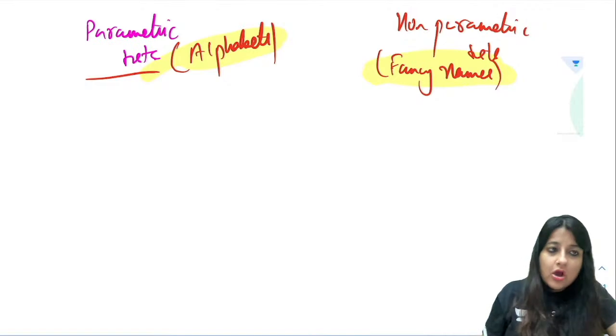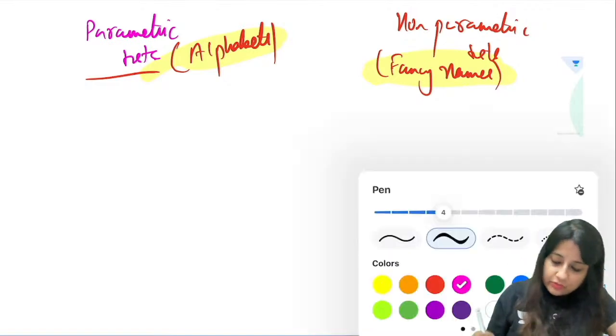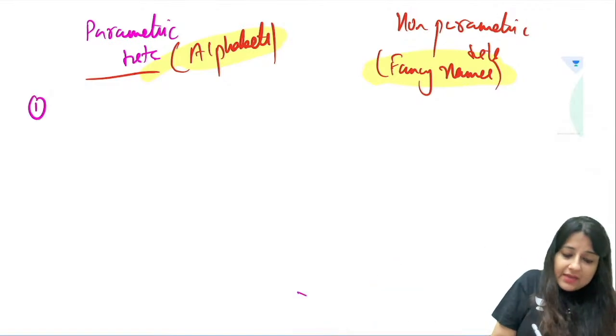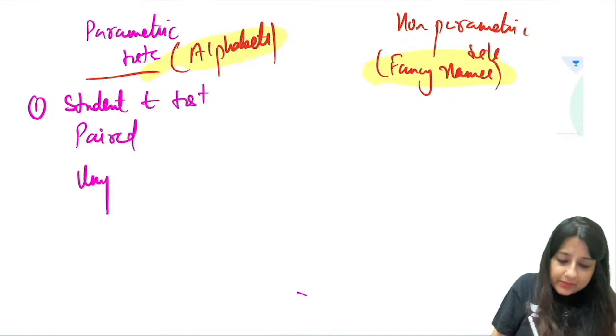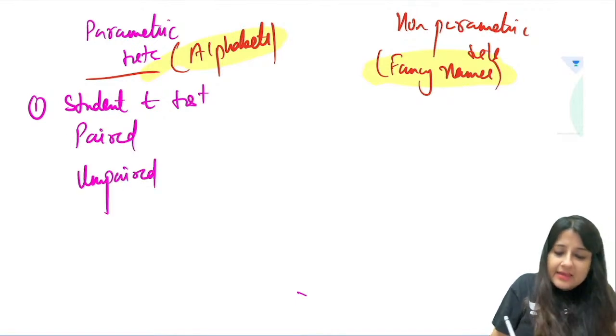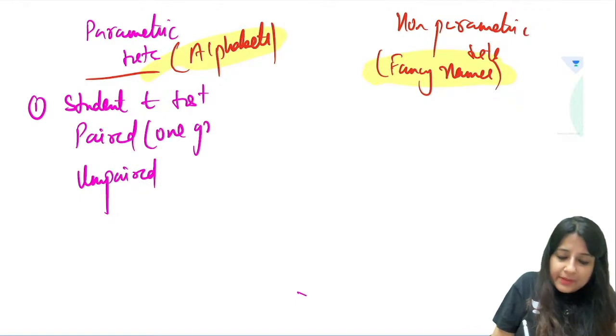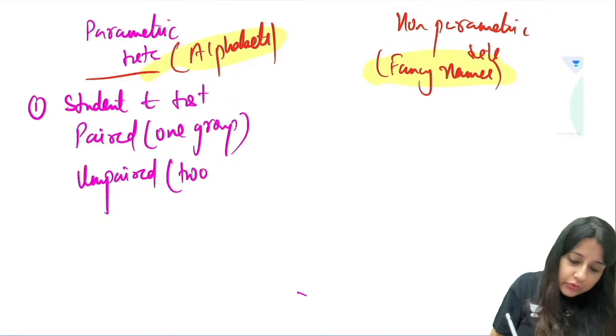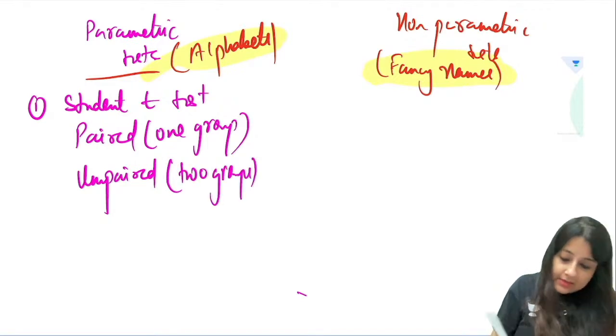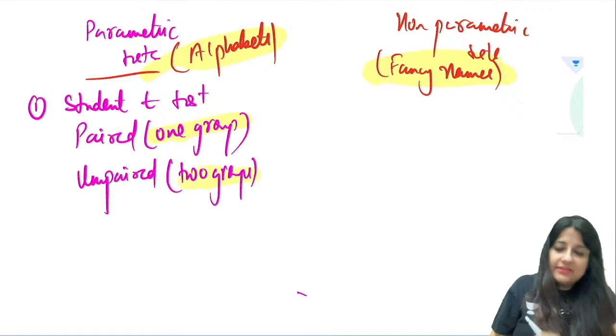Now see, on the parametric side, the first one is named after the person who discovered it, the student t-test. I've already told you, paired and unpaired. Paired is for one group, unpaired is for two groups. These are the buzzwords here.